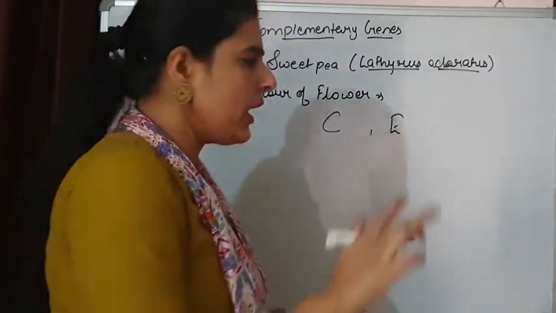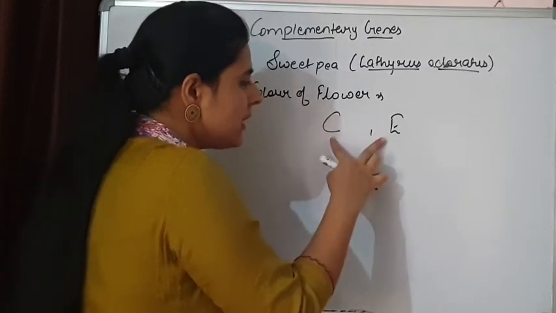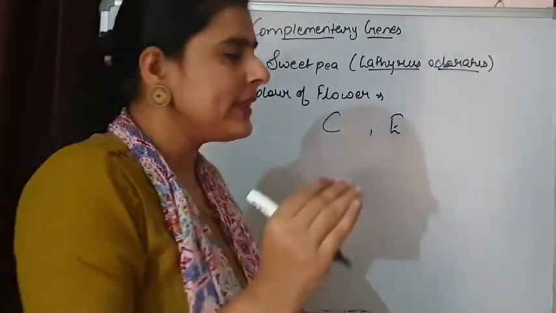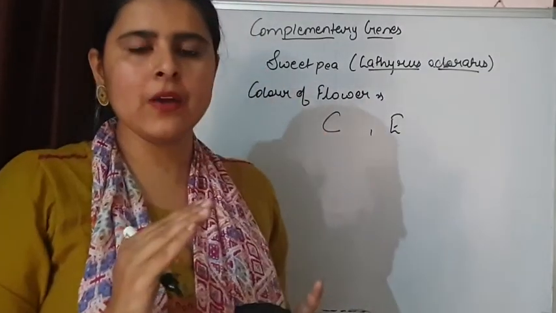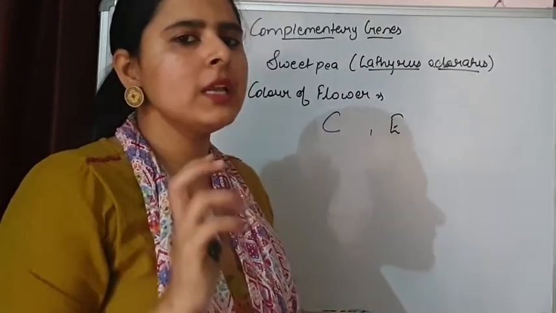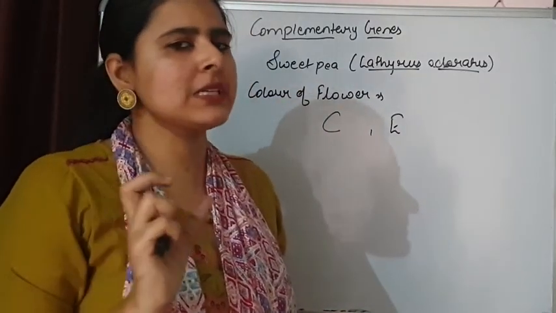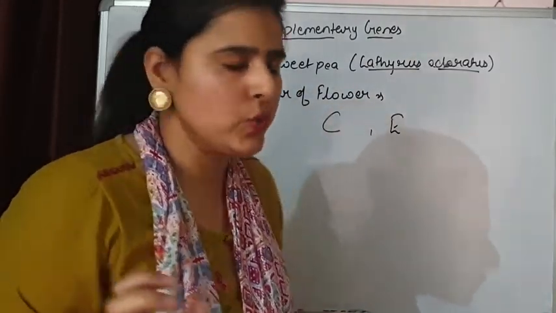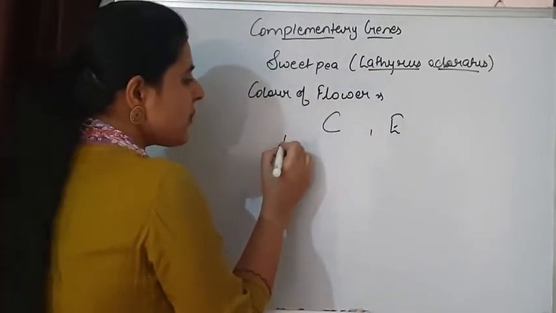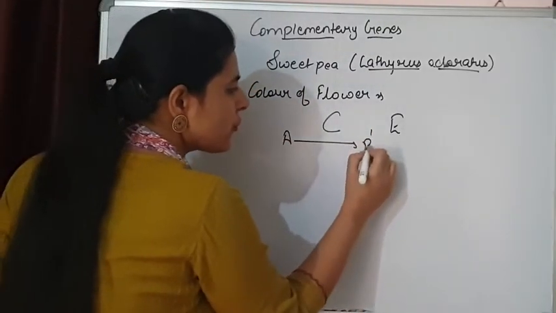If both the genes C and E are present in dominant situation, then we are going to get colored flowers, and if either of them is recessive, then we are getting white flowers, meaning color is not going to be produced. What these genes are doing? This C is responsible for formation of raw material.